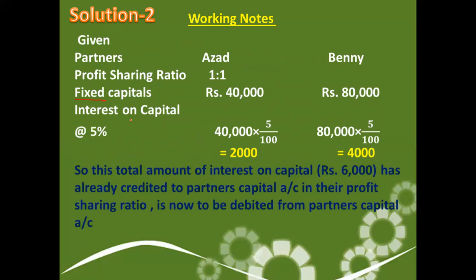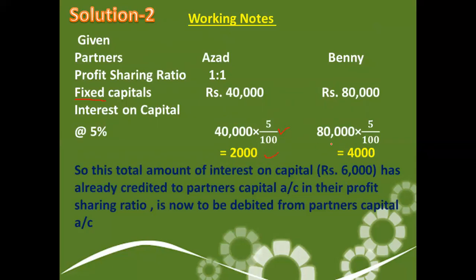So we will calculate. In this question, we can see the capital of Azad was 40,000 and 5% is the interest on capital, so it has to be given, that comes out to 2,000.